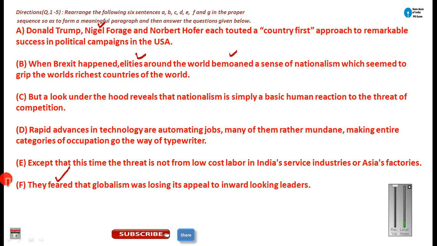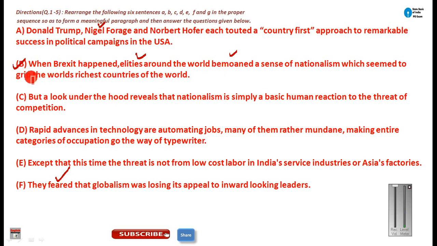So both these sentences have the same kind of word or relation. So if you have to choose one sentence out of A and B, you must choose B, because B is more appropriate to be connected with F, as it is connected not only grammatically but also with the word related connection.